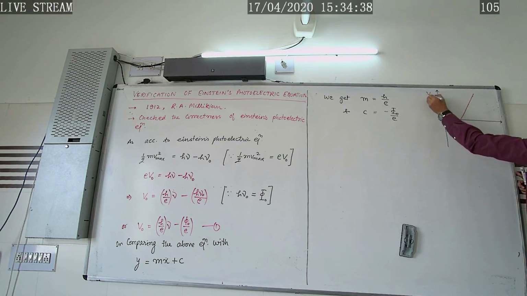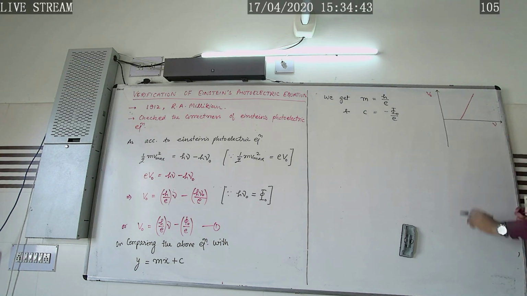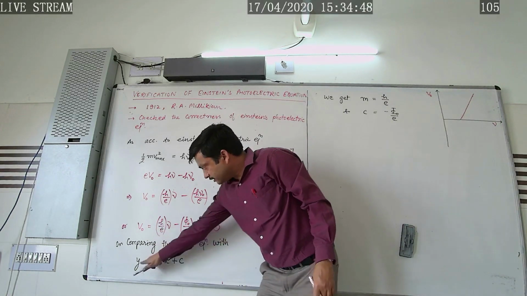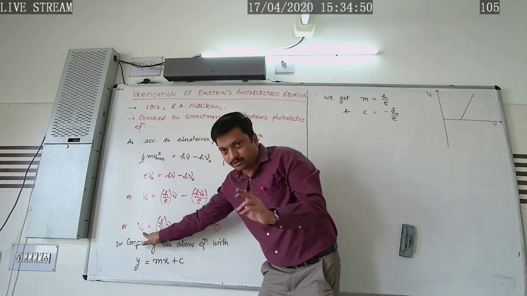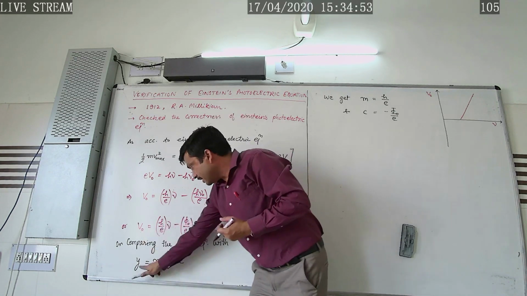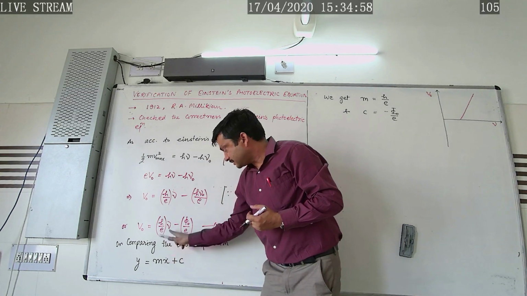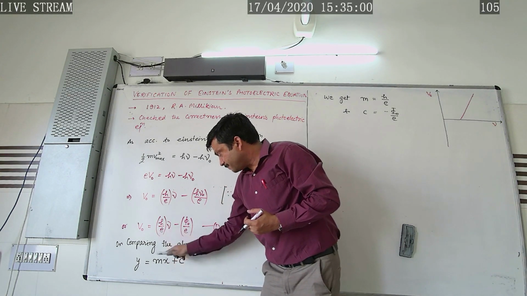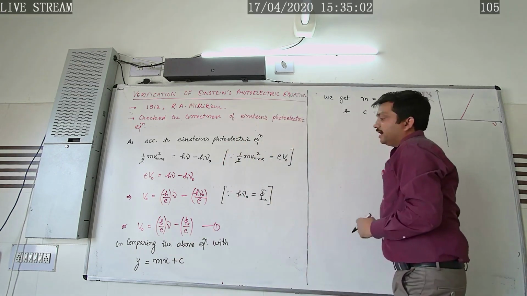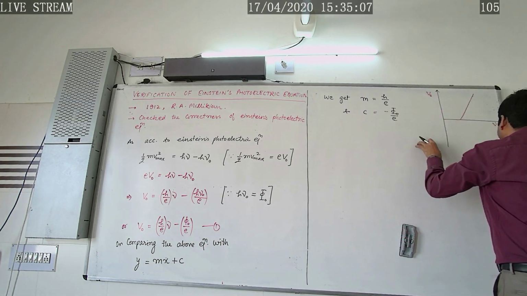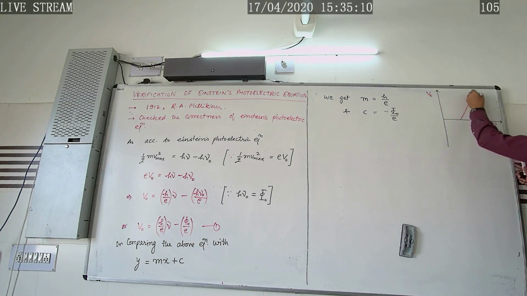So when he plots this graph for a particular metal, the graph was found to be like this. Along the y-axis the stopping potential was taken, along the x-axis the frequency was taken. Why? Because if we compare this equation, then along the y-axis the V naught, that is stopping potential, should be taken, and along the x-axis, as is quite evident, it represents nu, that is frequency, and here c is constant, so c equals minus phi naught by e. So the graph was found in this way.